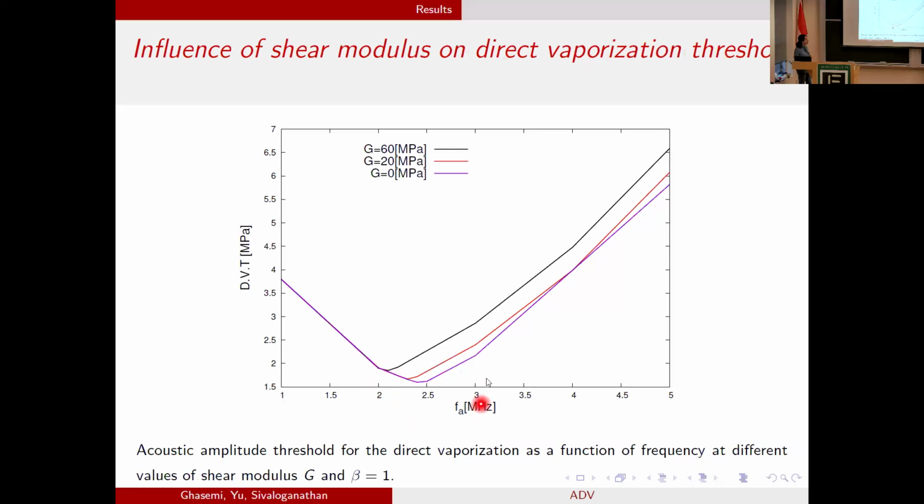It reaches some optimum value, and then depending on the material of the shell, by increasing frequency, the direct vaporization threshold also increases. And it's more significant when the shell is hard. So depending on the application, the range of frequency that we are working with, we can adjust the frequency or the shell material to have minimum threshold here.